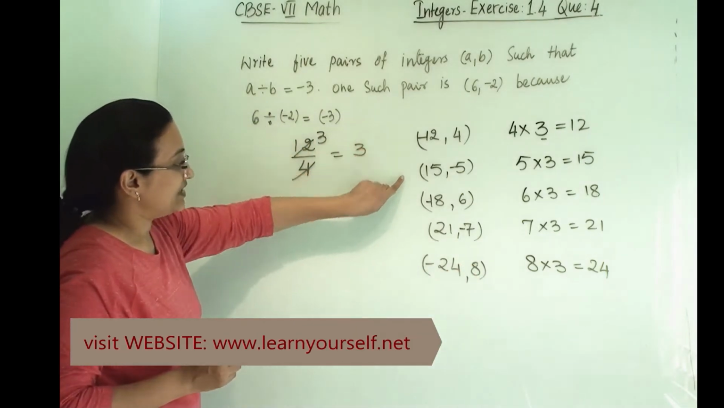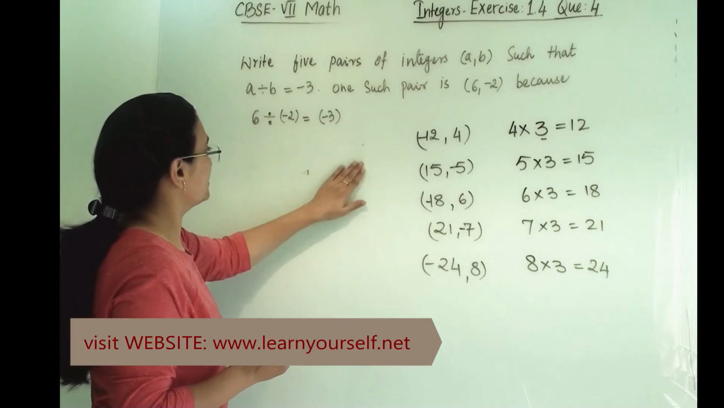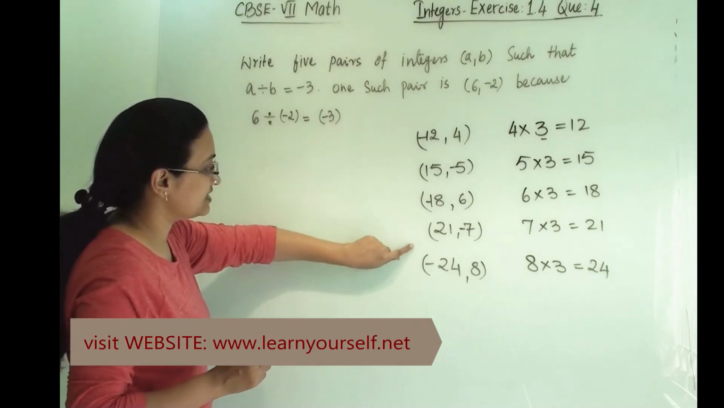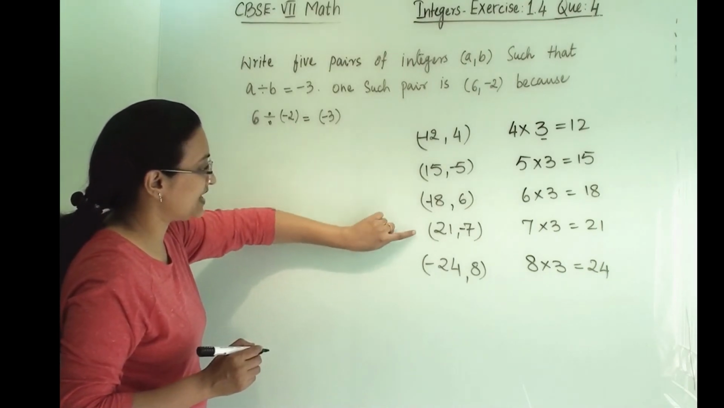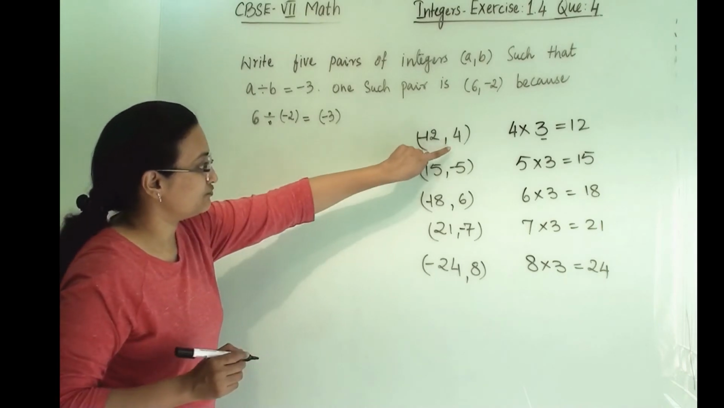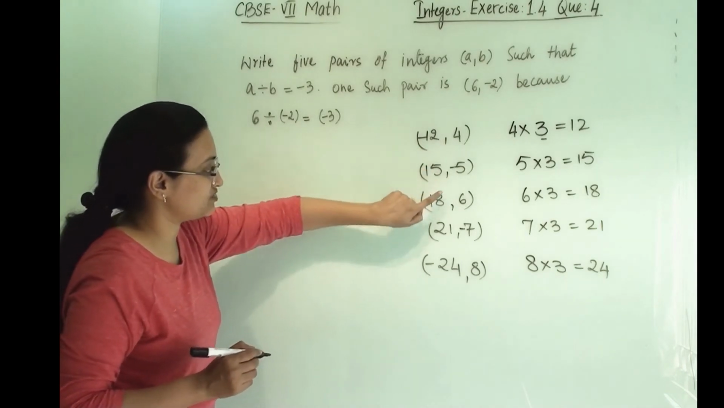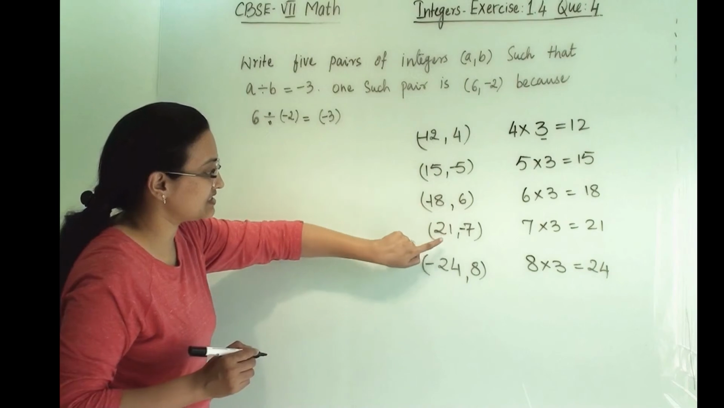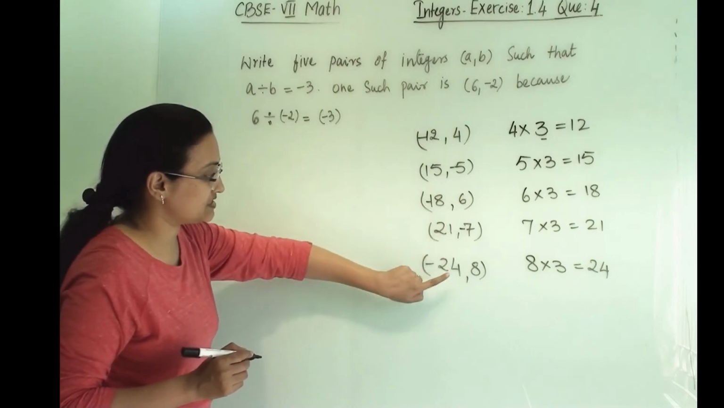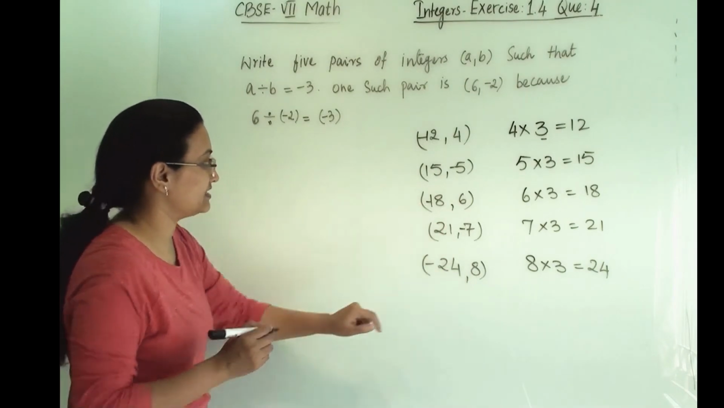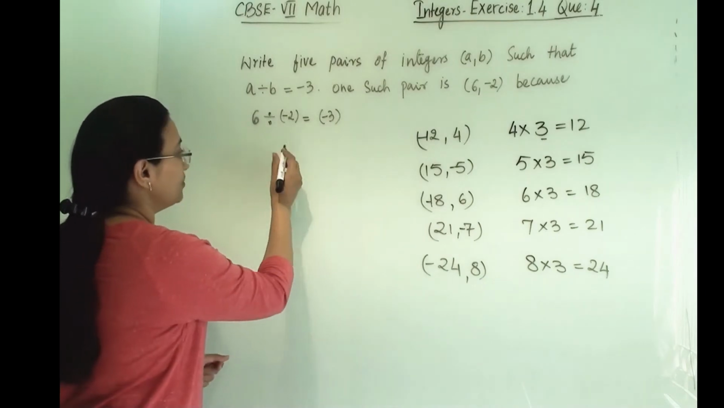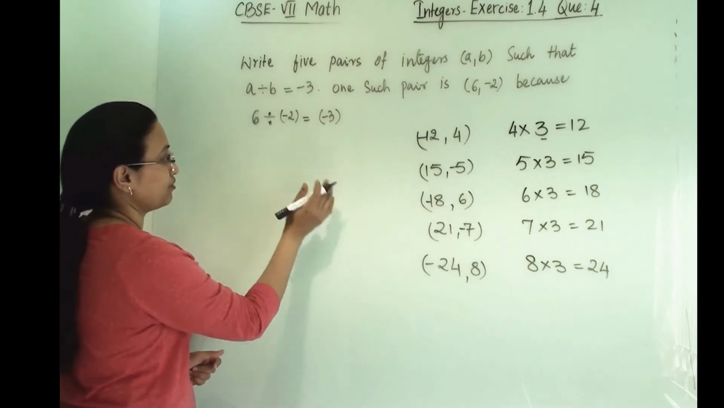So now let us check this division. These are our pairs and these are the answers. There are 5 pairs: minus 12 and 4, 15 and minus 5, minus 18 and 6, 21 and minus 7, minus 24 and 8. Now let us check one by one whether our pairs are correct or not.